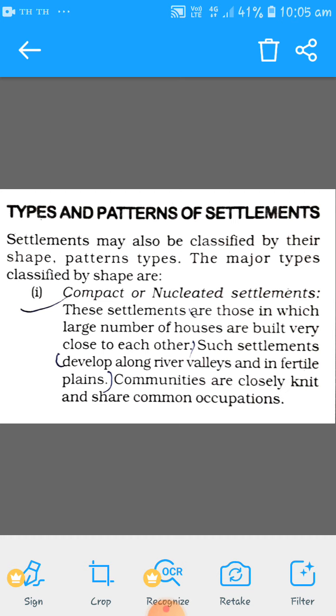That's why they are very closely related to each other. So mostly found in which area? Fertile plains and river valleys, and you know that in river valleys you mostly find fertile land. Now you can see the compact settlement in the image in your book.